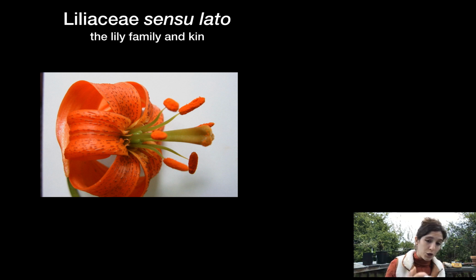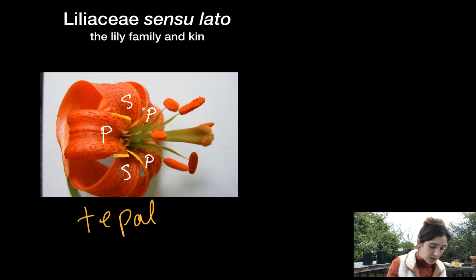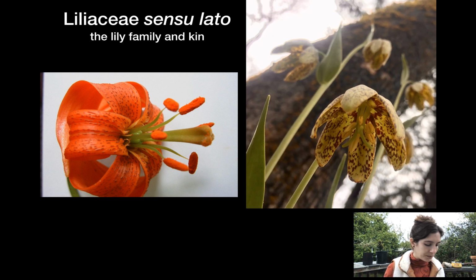But when we have a situation like this, like I was kind of hinting at earlier, we have tepals. That's when the sepals and the petals are indistinguishable from one another. They look identical, besides the fact that they're in two separate whorls. Okay. So that's pretty common in the lilies and their kin.